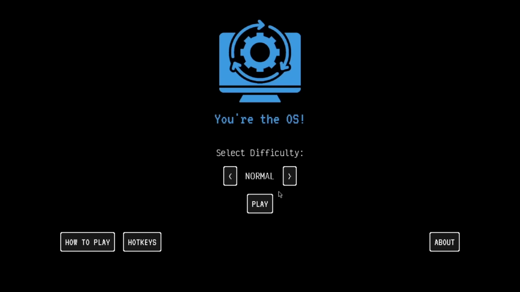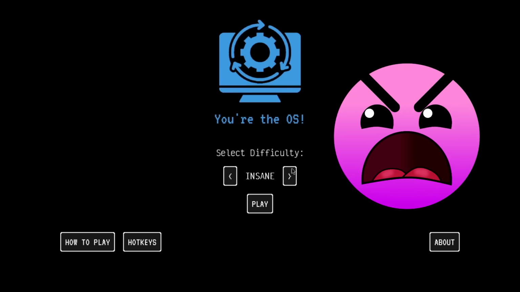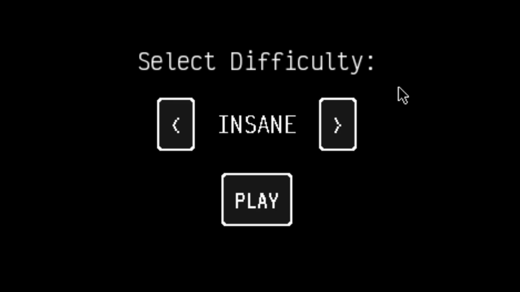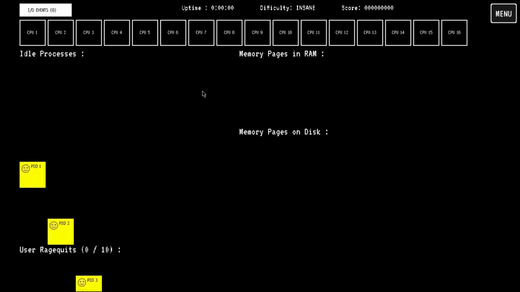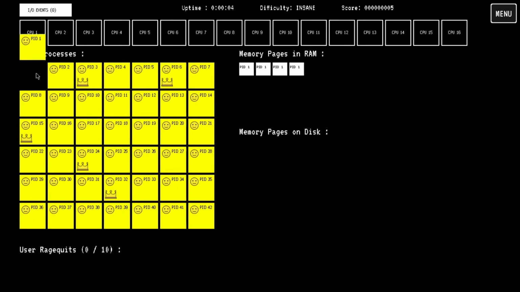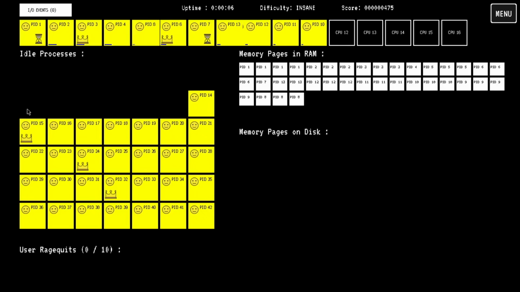Let's go to the main menu and try again. I'm just too curious to see an insane difficulty and just not try it. I feel like I have to go ahead and boot a game with one of these at least. So let's go ahead and put it on that and click play. Oh, 16 CPUs. Okay, let's just go ahead and put all of them in.